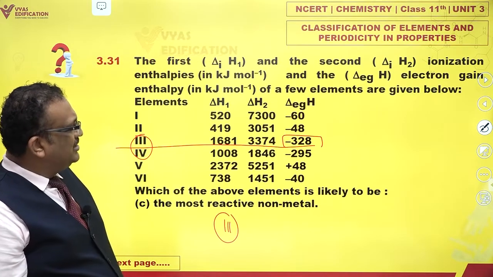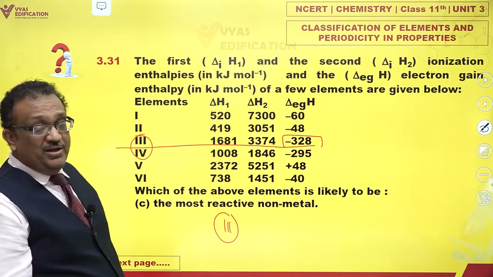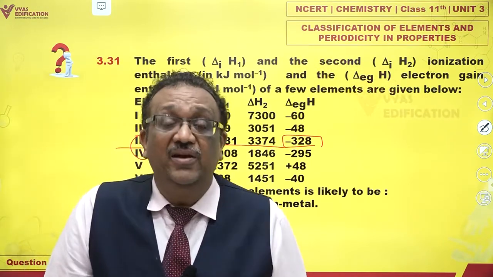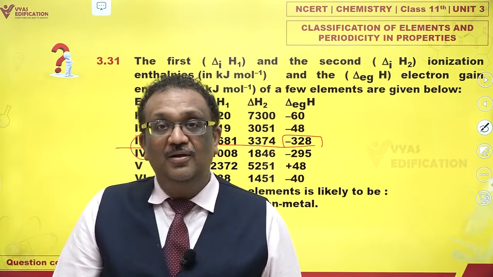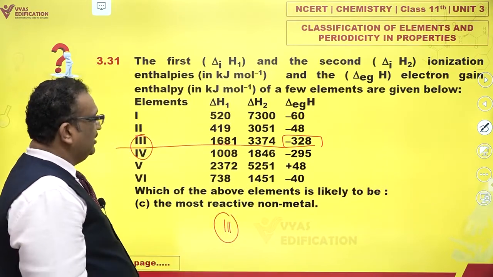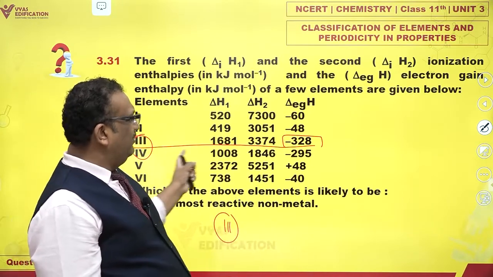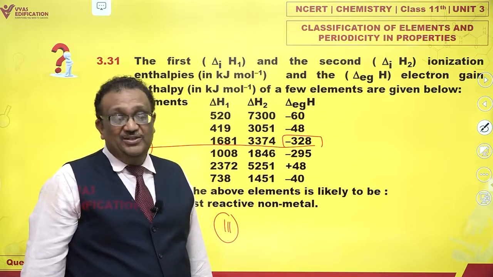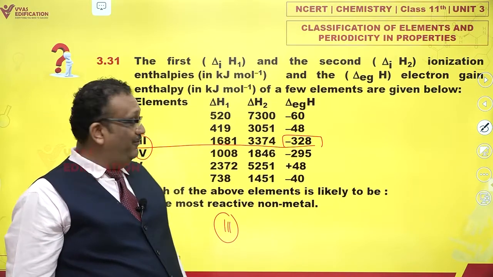Is that the only criterion? Actually, that is not the only criterion, because for that matter, the electron affinity of chlorine is even greater than that of fluorine, although fluorine happens to be more reactive. But based on this data, this seems to be the only thing we might be able to infer, unless we remember the exact values of electron affinities of F and Cl.